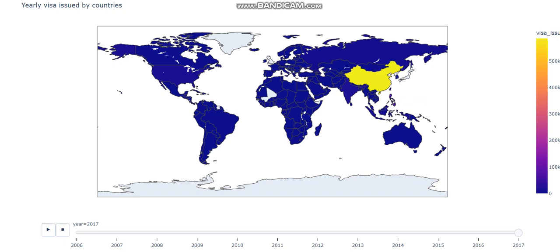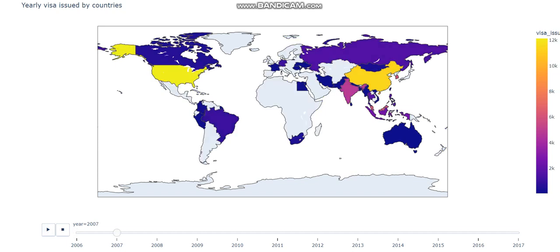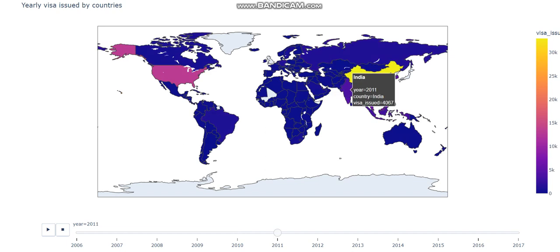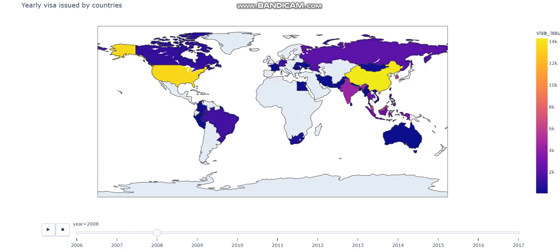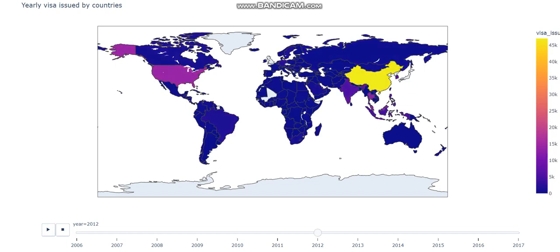The dataset is a CSV file from the Japanese website. So yeah, it shows you how at first it was India, it was America, and now it's mostly China, because China is basically the country that gets the most visas to visit Japan. Yeah, that's pretty cool. So yeah, I'm gonna add all of this stuff to my GitHub for you to replicate.